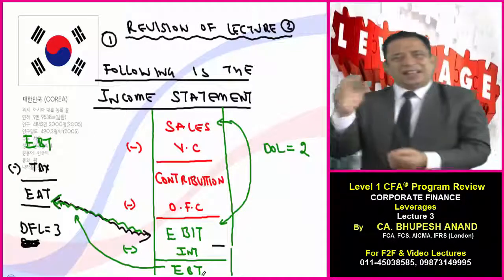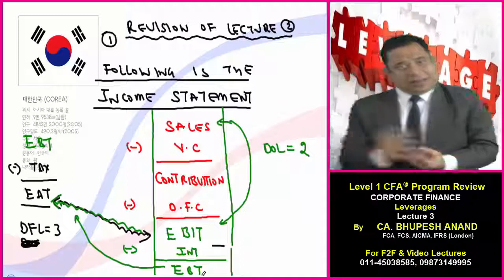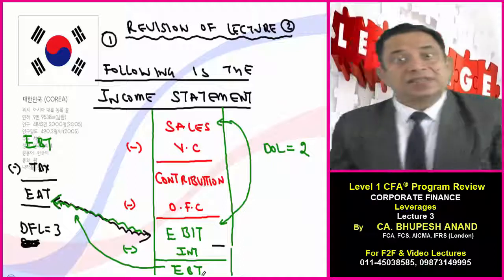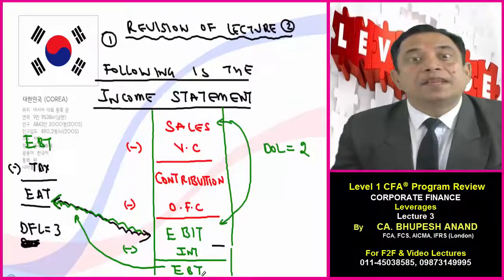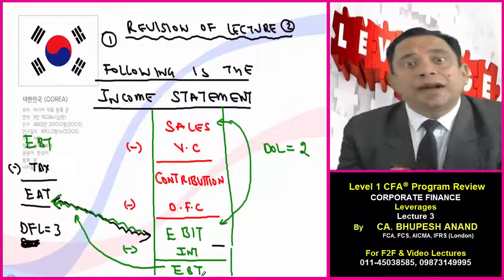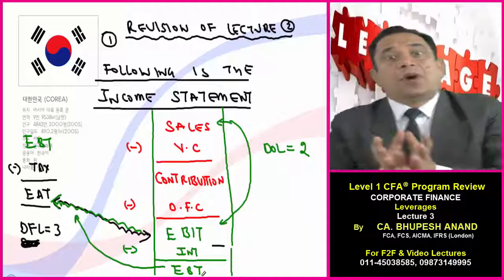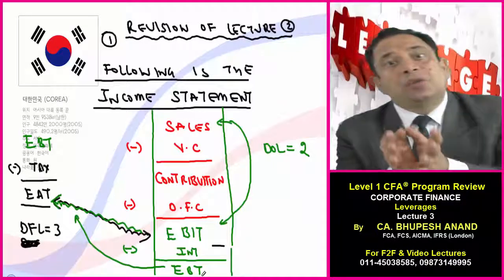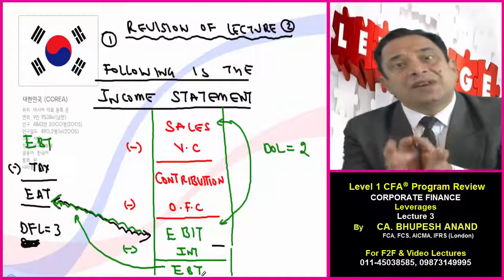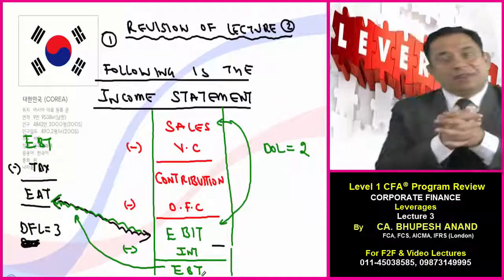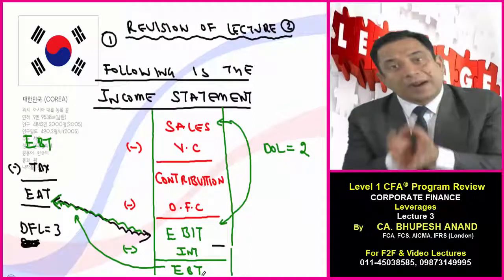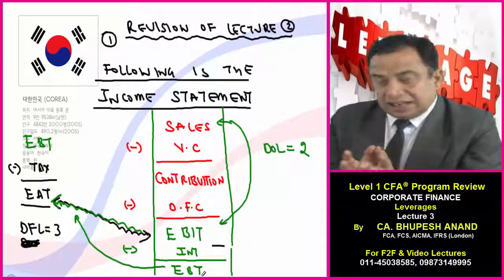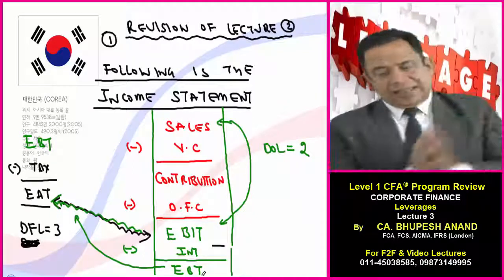Let the figure be anything. Sales, variable cost. If we subtract variable cost from sales, the balancing figure will be contribution. It means the profit which is contributing to fixed cost, to cover fixed cost. And if contribution is more than fixed cost, the balancing figure will be profit, the operating profit, and then we will subtract financial fixed cost, then EBT, then tax, and then EAT.